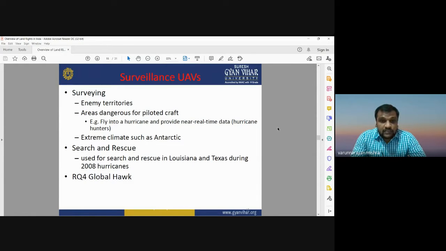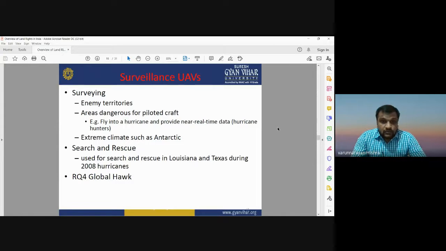It can also be used for surveillance. UAVs can also be used for surveillance purposes. It can be used for surveying enemy territories, areas which are dangerous for piloted craft. For example, it can fly into a hurricane and provide real-time data about the hurricane. It can work in extreme climates such as the Antarctic. Okay, and these kinds of surveillance UAVs can be used for search and rescue operations, such as in Louisiana and Texas during the 2008 hurricanes.